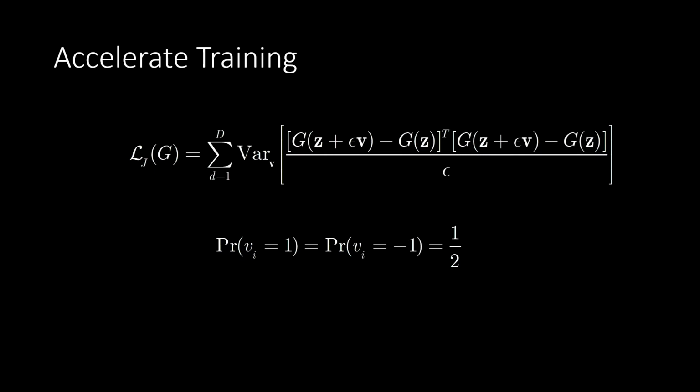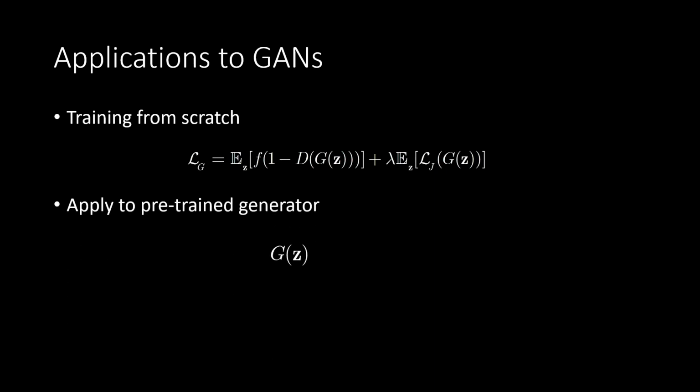We then introduce how to apply our OroJaR to generative adversarial networks. In GANs, the generator is usually trained with the standard adversarial loss. After adding the OroJaR, it will encourage the model to be disentangled. Besides, we can also use OroJaR to discover meaningful latent directions in a pre-trained GAN.